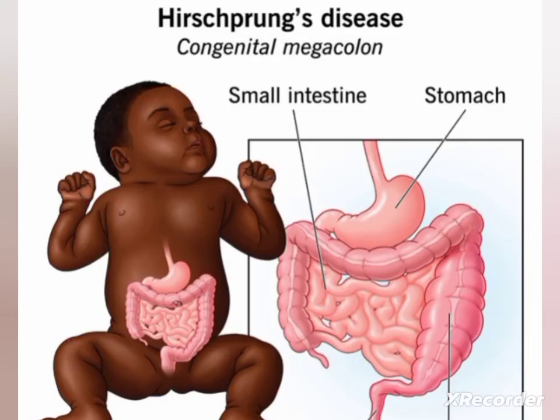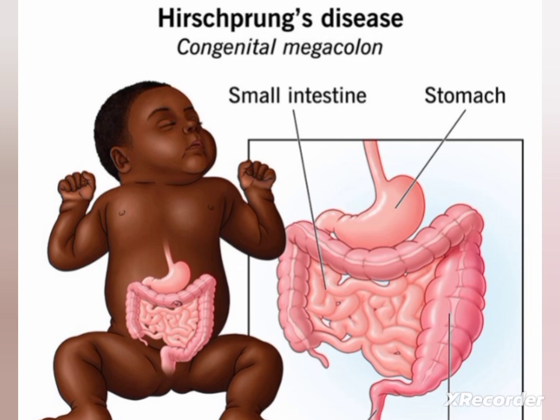Hirschsprung's disease, or congenital aganglionic megacolon. It is a congenital absence of parasympathetic ganglionic nerve cells from within the muscle wall of the intestinal tract, usually at the distal end of the colon. So here there will be congenital absence of parasympathetic ganglionic nerve cells. Due to that, there will be blockage, and the intestinal tract at the distal end will be distended and dilated.